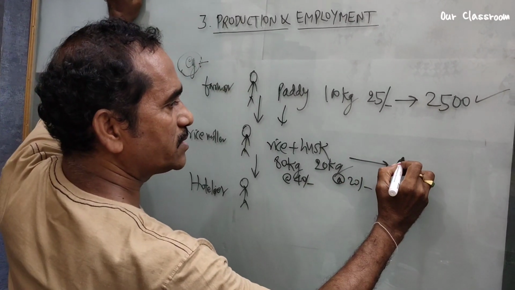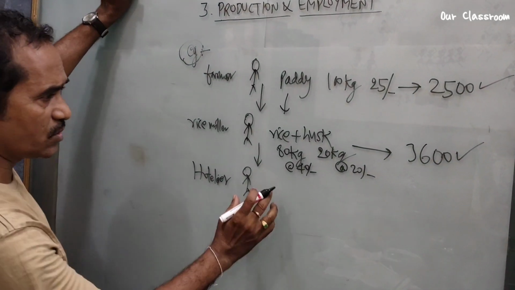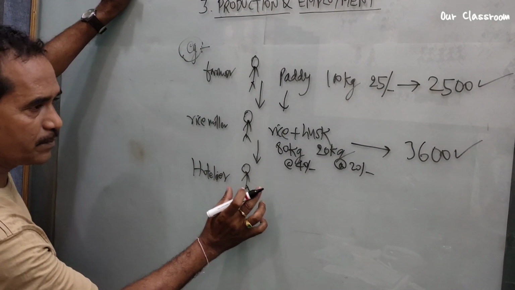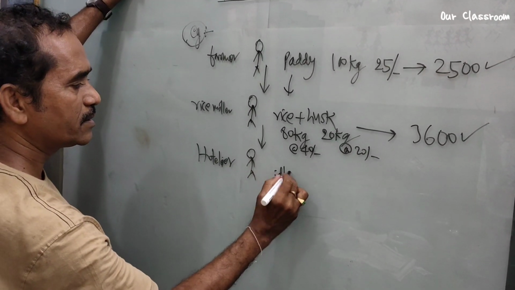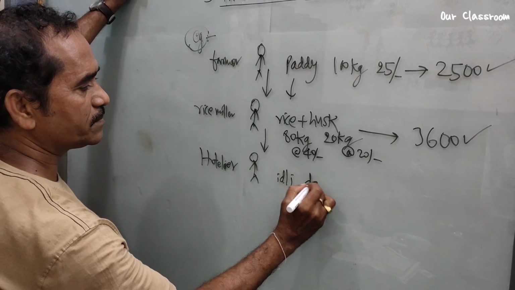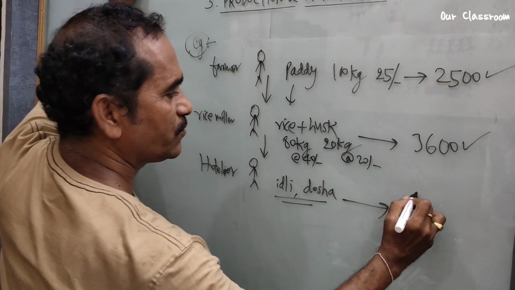That is 3600. He earns 3600 rupees. Now the hotelier prepares idli and dosa using rice and husk. He sells and earns 5000 rupees.